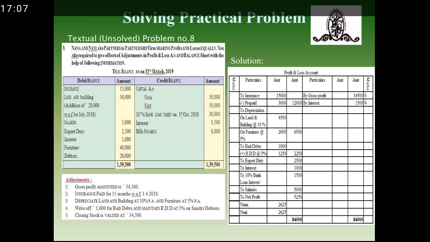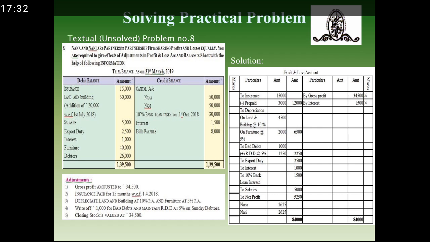That means for 3 months it is paid in advance, so I have deducted the advance insurance from it. If for 15 months 15,000 is paid, then for 12 months it would be 12,000. That means 3,000 is paid in advance. So I have deducted 3,000 from the insurance, and my outer column comes with 12,000.